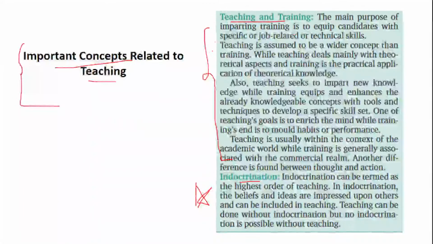Now, the main purpose of imparting training is to ensure that the candidates have a specific job-related or technical skill, which will help them to sustain or survive in the day-to-day world. Training has a specific purpose. As I said, it is related to a job, to skills, or to a specific purpose, whereas teaching is a very wider concept. So teaching deals with a lot of things.